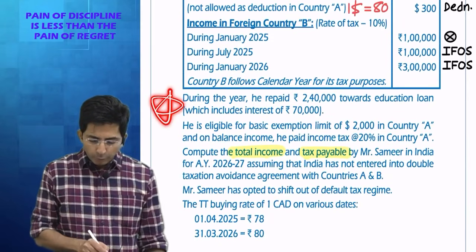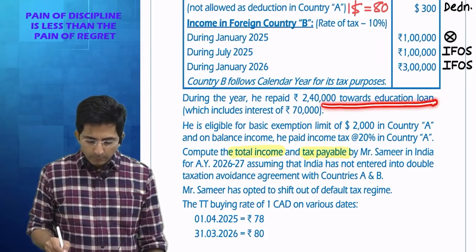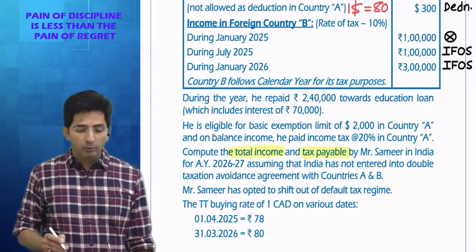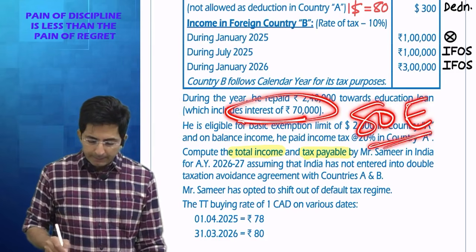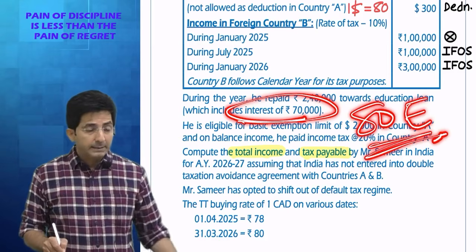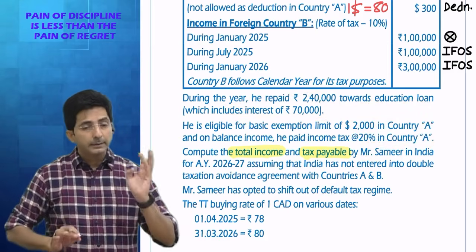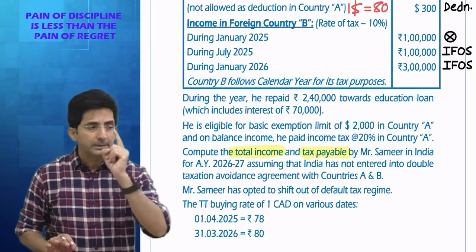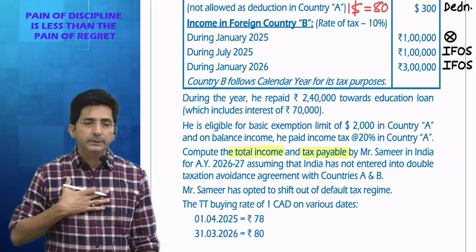Then what we have below? Read this. During the year, he repaid 2,40,000 towards education loan. Whenever you repay education loan, interest component is allowed as reduction under 80E. Didn't I say at the start of the topic that in double taxation, they will frequently test chapter 6A and new regime knowledge? Trust my experience.